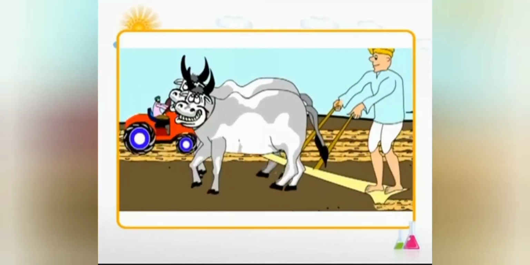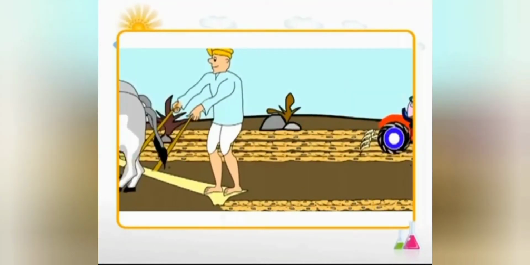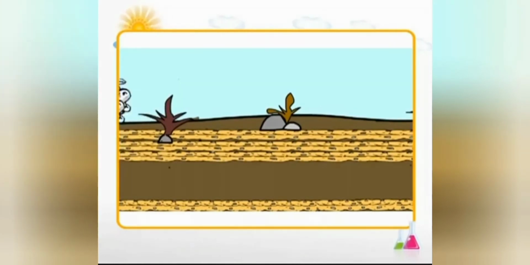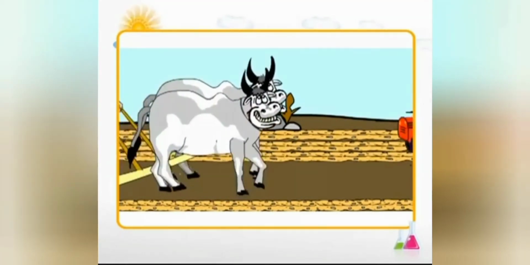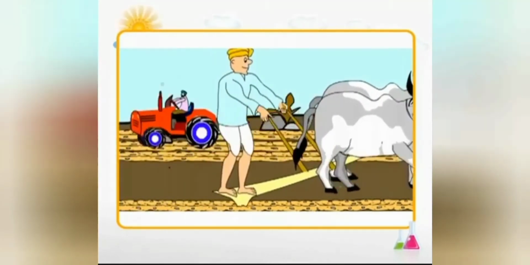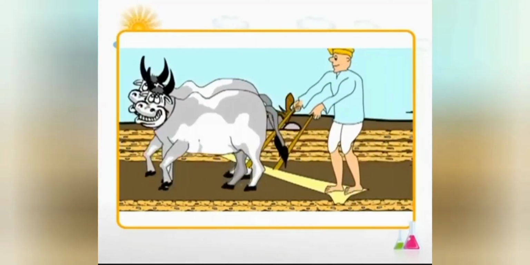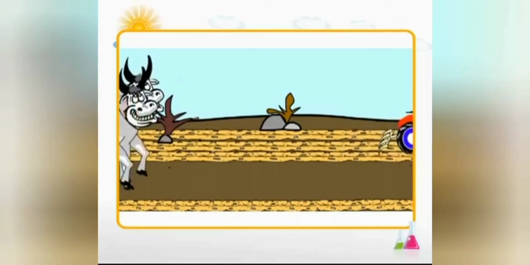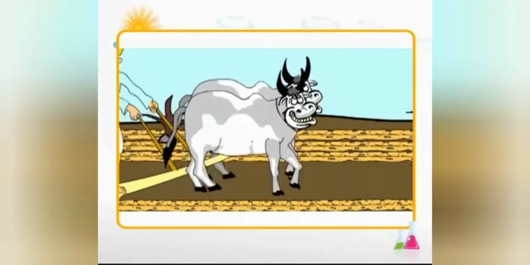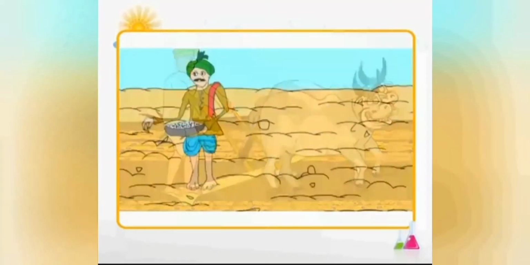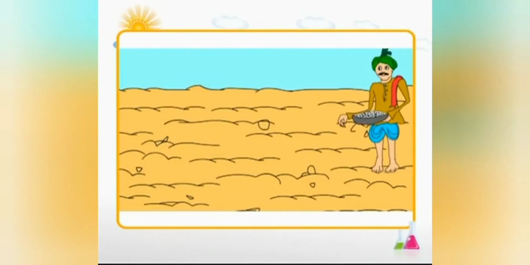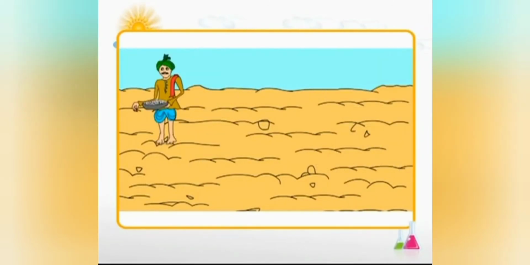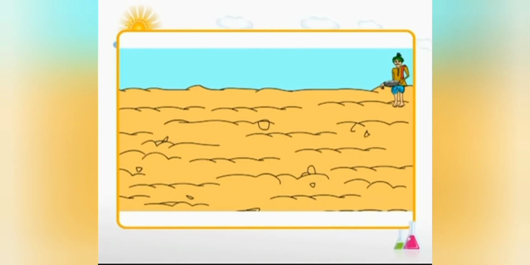The soil is prepared for cultivation. It involves plowing and leveling of soil. The primary objective is to turn over the upper layer of the soil, bringing fresh nutrients to the surface. Plowing is done using either a wooden or an iron plow. Seeds are sown in the prepared soil by manually scattering them on the field. This method is called broadcasting.